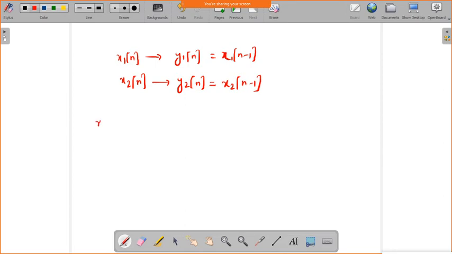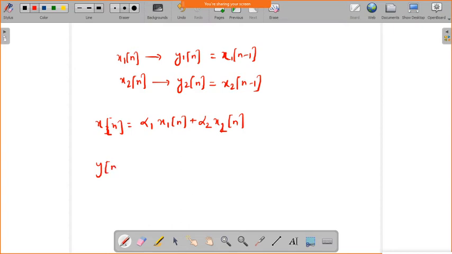So now if I change the input x of n to alpha 1 into x1 of n plus alpha 2 into x2 of n, what will happen?